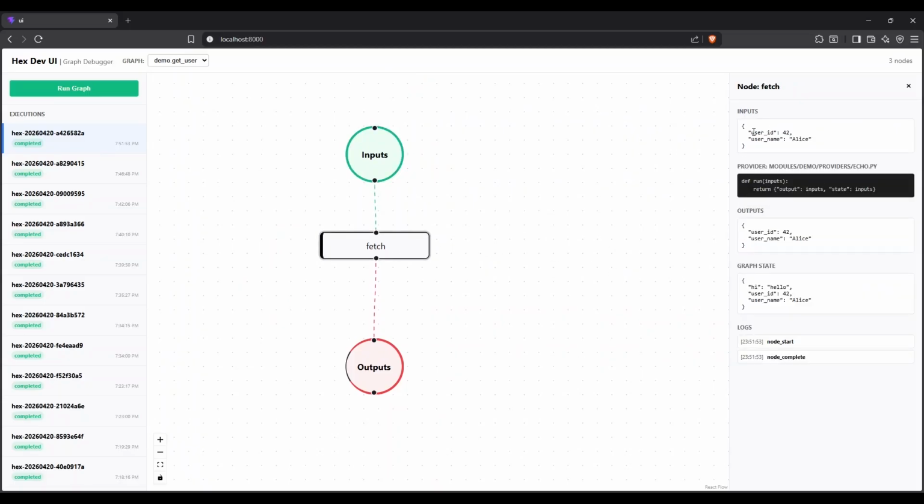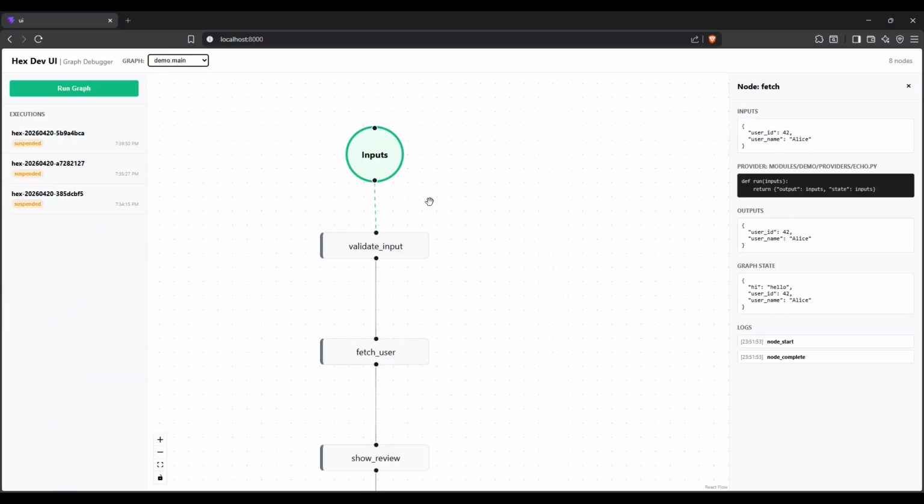Fetch, this node right here, the inputs are actually the graph state, which is not quite right. The outputs, again, it's the graph state. And then the graph state is, this should be the output, I believe, or something. It's not even right. The provider code is right here. So I think I'm feeling around in the dark here.